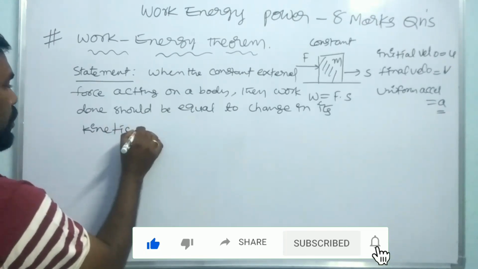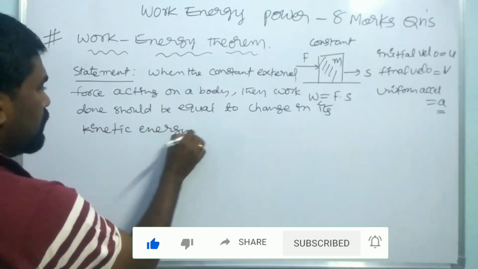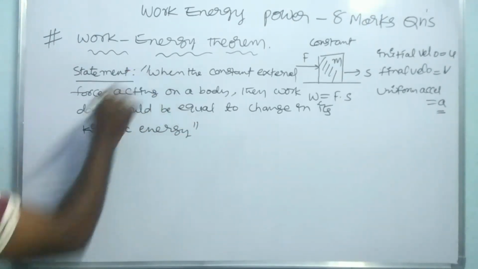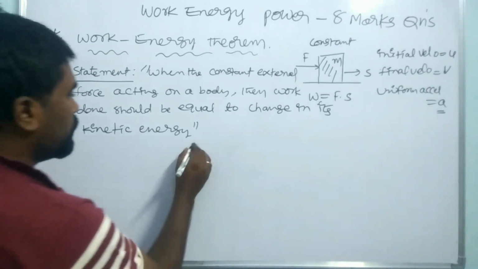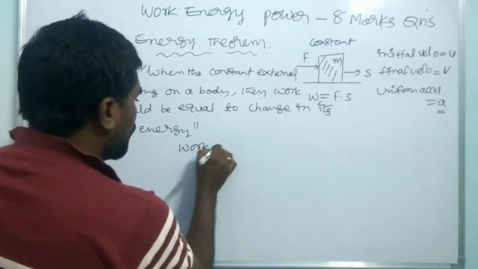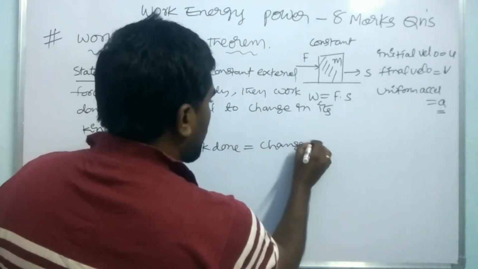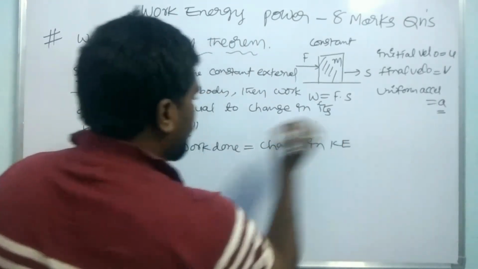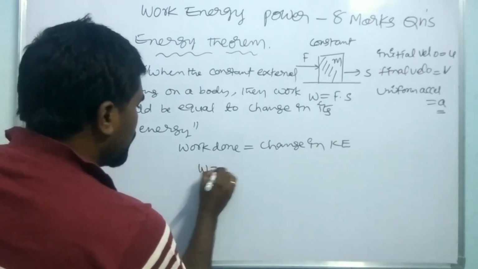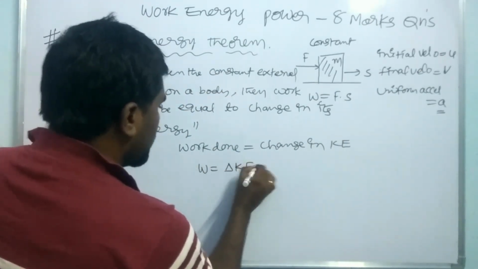So this is the statement. The work done is equal to the change in its kinetic energy. It means that work done is equal to change in kinetic energy, change in KE. Therefore W is equal to delta KE.